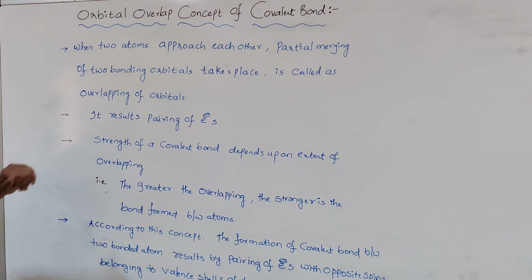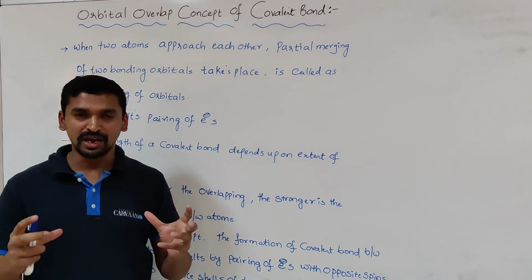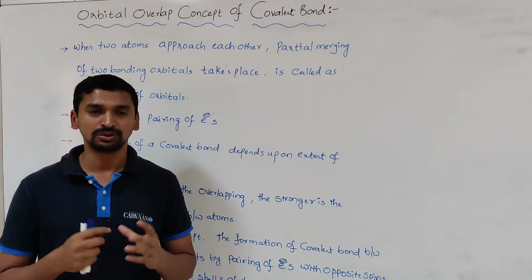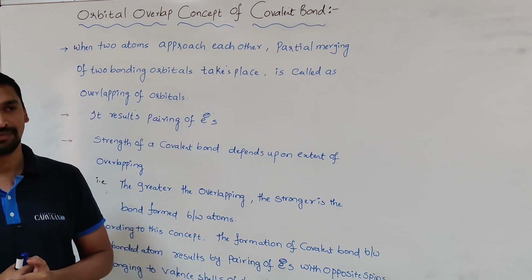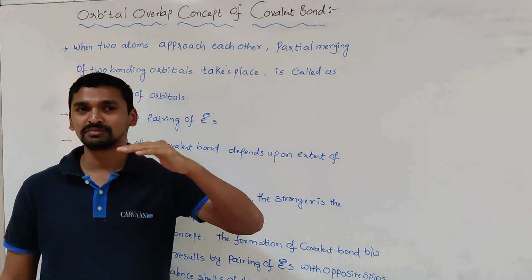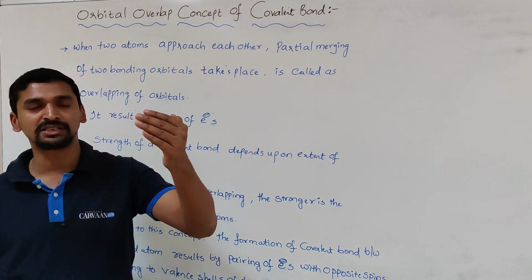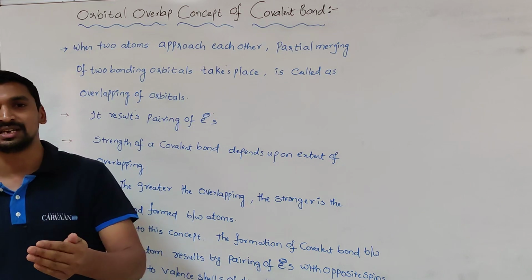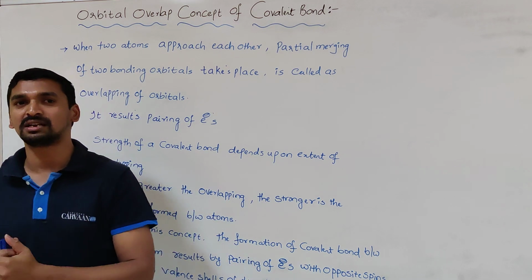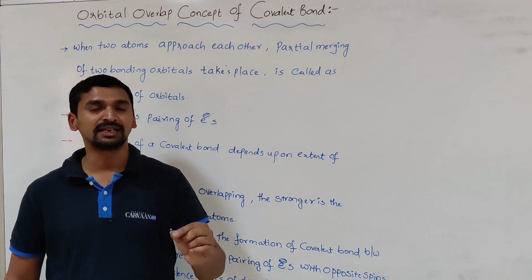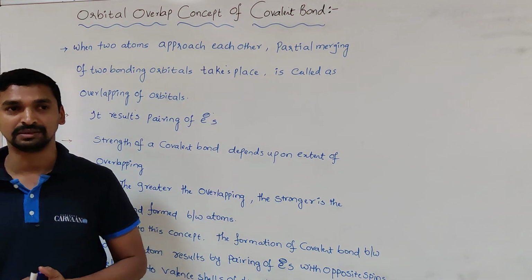One more important point is that the overlapping between two atoms is different from one molecule to another. In all cases, the same extent of overlapping does not take place. In some cases, a greater extent of overlapping takes place, and in some cases, a lesser extent. This greater or lesser extent of overlapping decides whether a strong bond or a weak bond is formed between the two atoms.